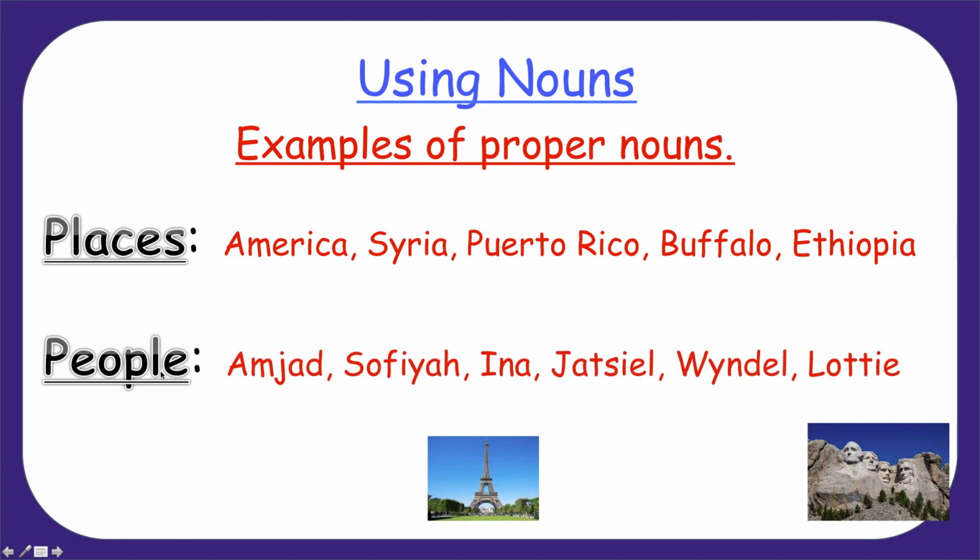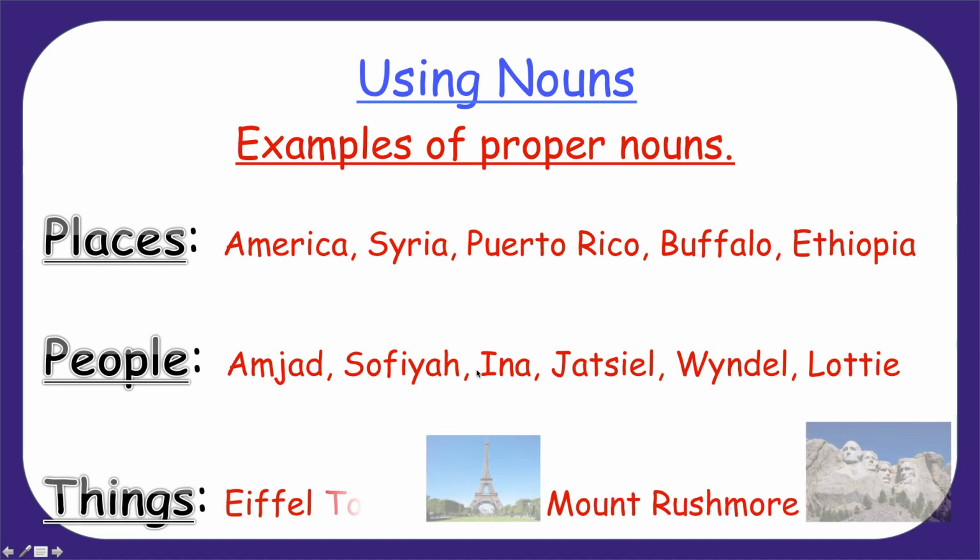People's names are proper nouns, like Amjad, Sophia, Aina, Jatziel, Windel, Lottie. These are all people and their names, so they all have an uppercase letter when we write them.